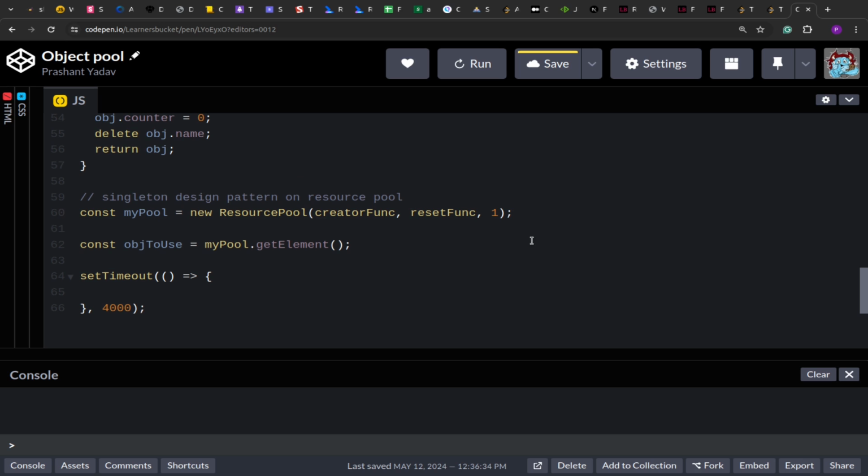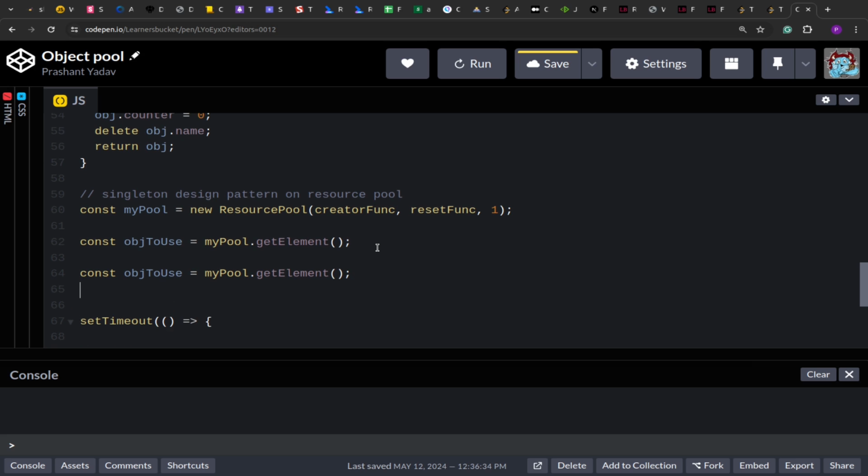So here we have instantiated the resource pool to hold only one element. Now we have requested the element, and if I'm requesting it again over here, it should return me null. Let's check that.